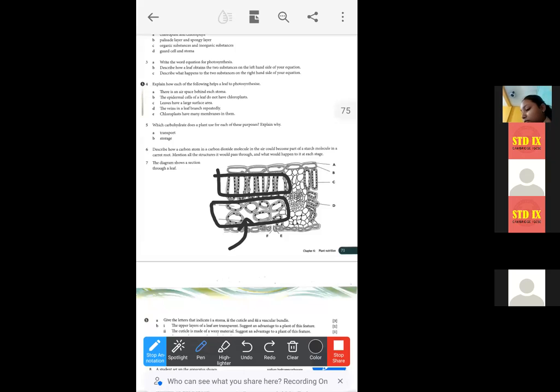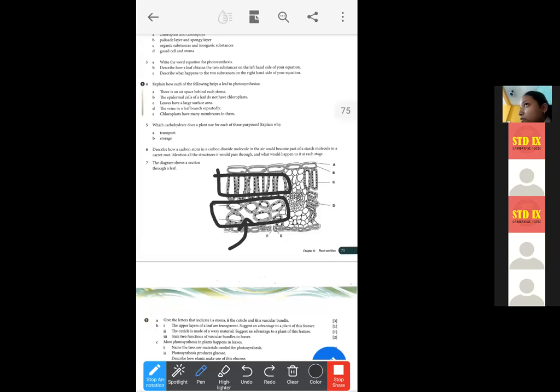Now you write, there it takes part in the process of photosynthesis. There it takes part in photosynthesis. And reacts with water molecules. Within bracket, after water, you write H2O like this.